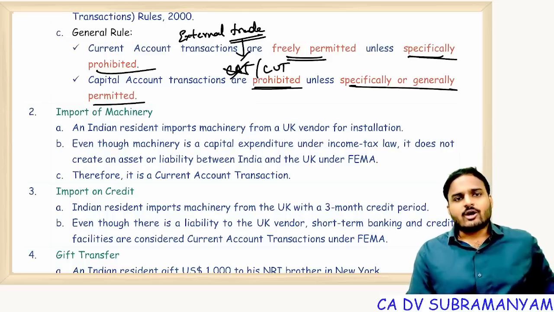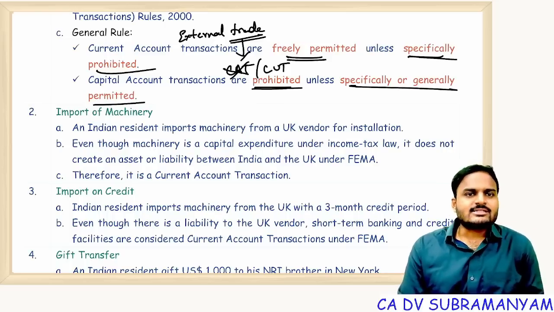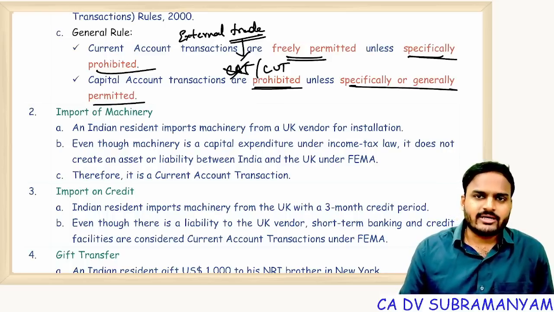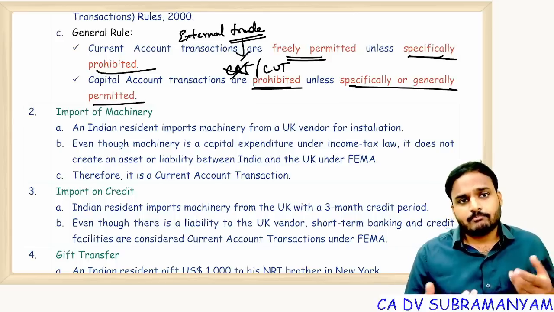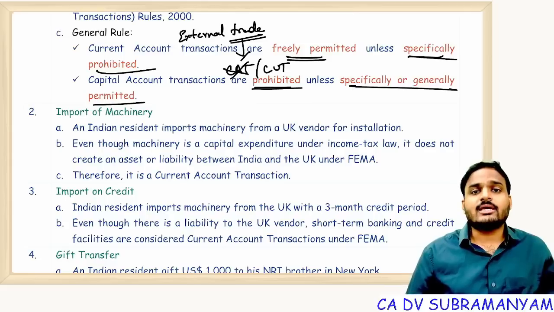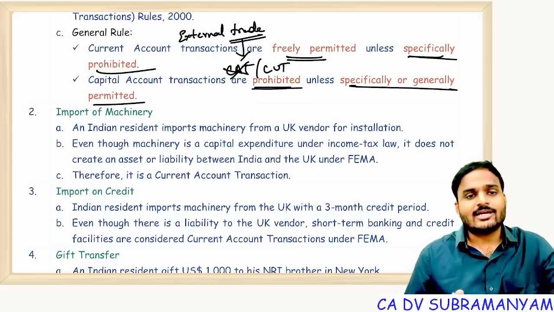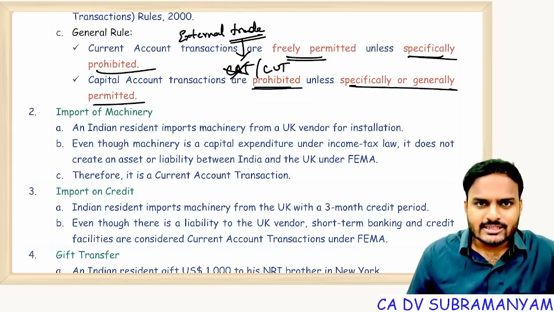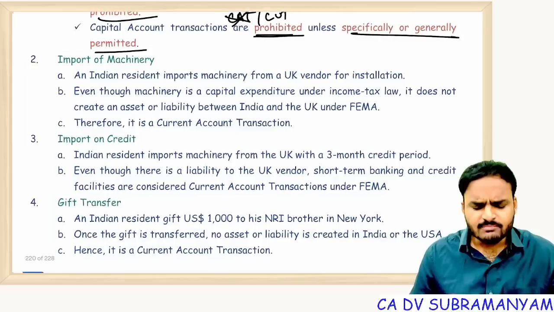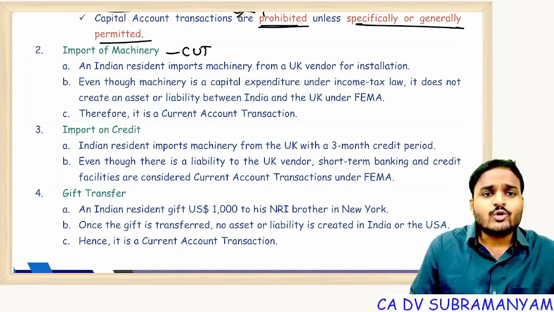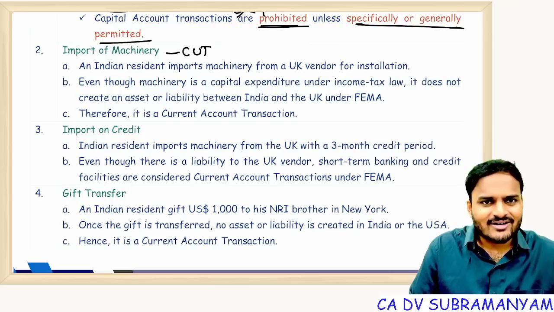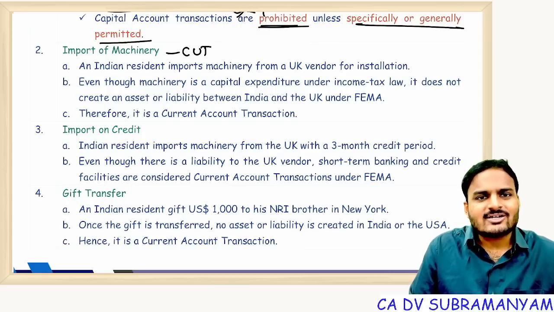So when your objective is to facilitate external trade, that means all current account transactions are freely permitted, whereas capital account transactions are prohibited. Of course, current account transactions may be prohibited, and capital account transactions may be permitted, specifically or generally. Can I proceed, everyone? Import of machinery is a current account transaction. Why? No creation of foreign asset outside India. So it becomes a current account transaction.